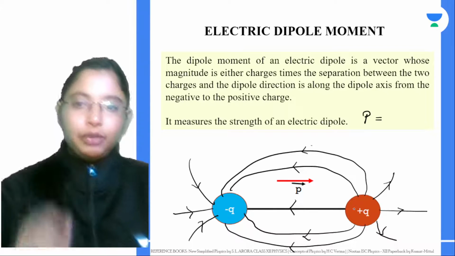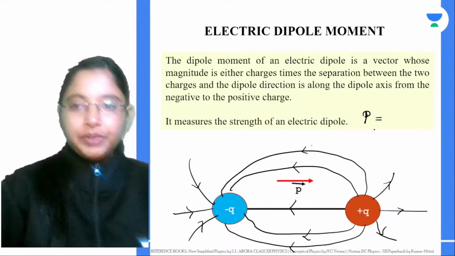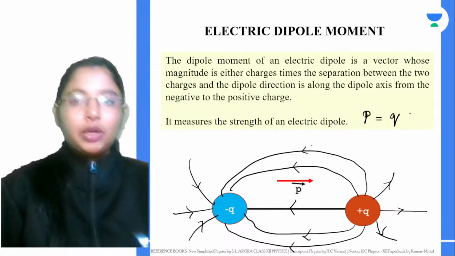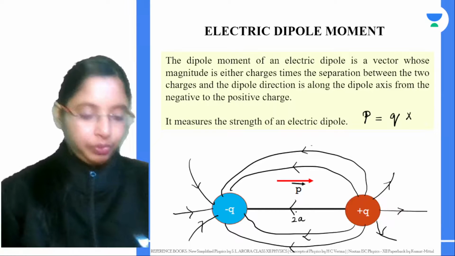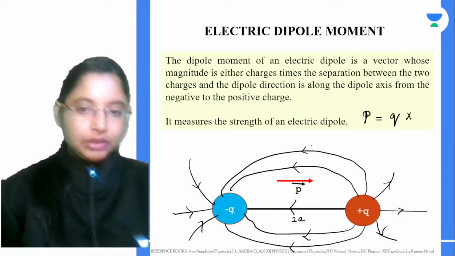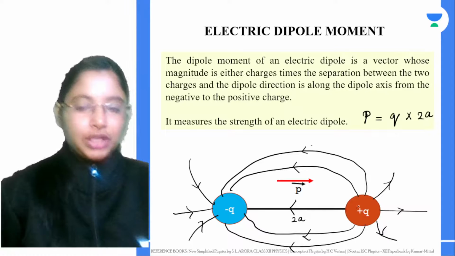So the dipole moment is basically one of the charges, let's say q, times the distance of separation between them. Let's say the distance of separation is 2a. From here to the midpoint is a, and from the midpoint to here is a, so totally 2a. So p equals q times 2a. Now this constitutes your electric dipole moment.